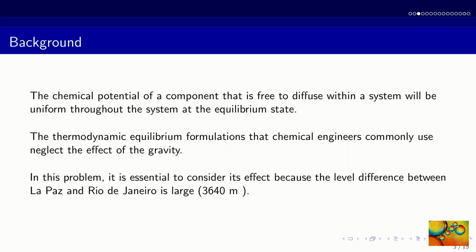Let's discuss some background information, the first of which is that the chemical potential of a component that's free to diffuse within a system will be uniform throughout the system at the equilibrium state. The second piece of information that's relevant here is the fact that chemical engineers often neglect the effect of gravity in their equilibrium formulations. However, we cannot do this here because the difference in altitudes between La Paz and Rio de Janeiro of 3,640 meters is pretty large.